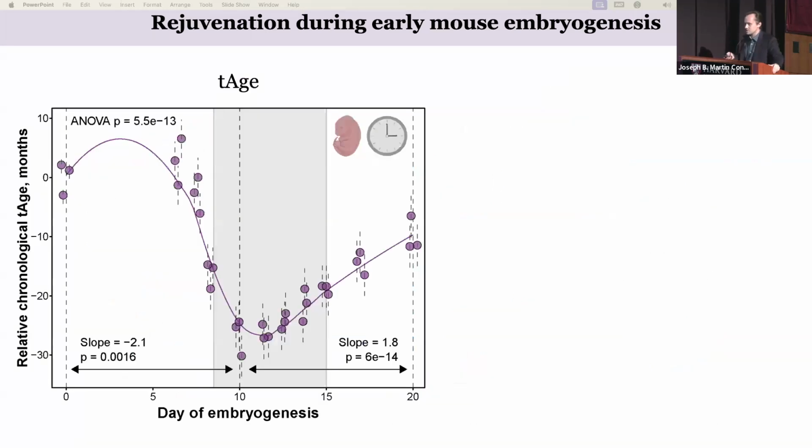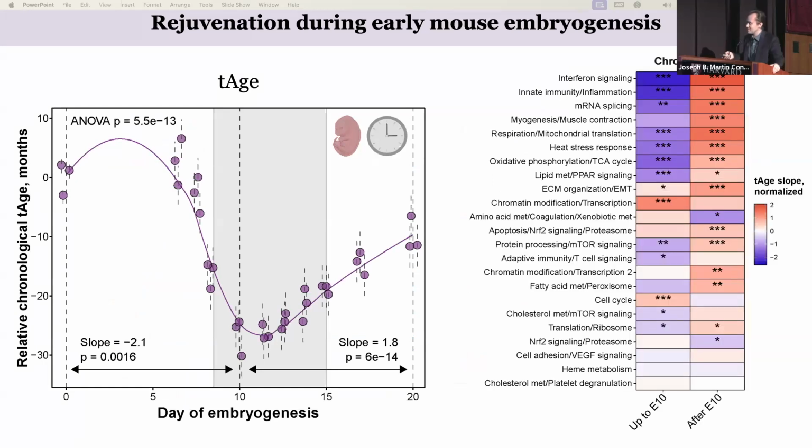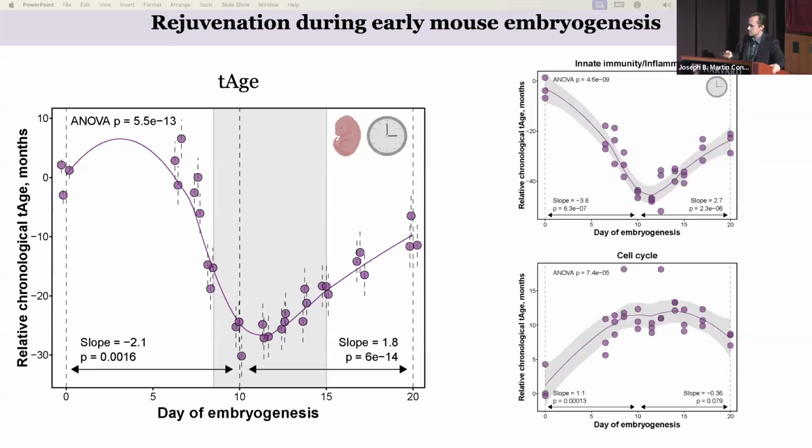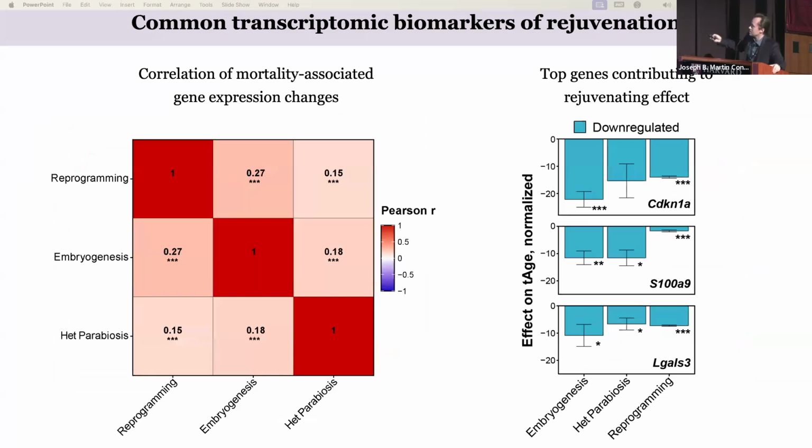And final model of rejuvenation is a model of early embryogenesis. At the level of epigenetics, it was previously shown that first approximately 10 days of mouse embryonic development are accompanied by rejuvenation, by decrease of epigenetic age. And we were excited to see the same at the level of transcriptomic clocks. You can see that up to day 10, indeed, we see rejuvenation. And again, it was more prominent for some modules, but not the others. For example, inflammatory module and respiration module showed this effect. But for example, the module of cell cycle or differentiation, they showed aging right from the beginning of embryogenesis. And in this example, this is the inflammatory module and this is the cell cycle module.